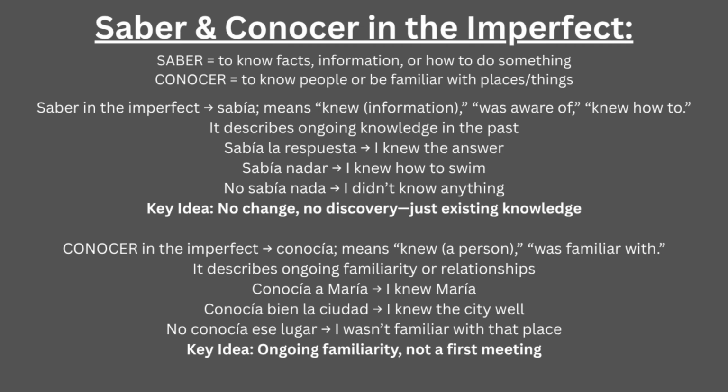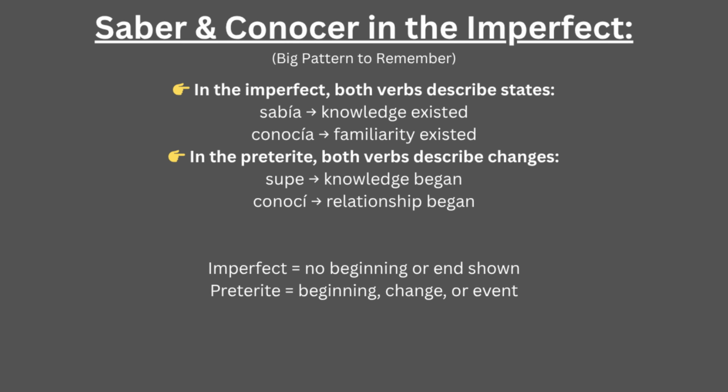Sabía la respuesta. Sabía nadar. No sabía nada. Conocía a María. Conocía bien la ciudad. No conocía ese lugar. In general, the imperfect makes the verbs describe states as they do in the present, but the preterite changes them with the beginning of knowledge, change, or event. So, this is how the imperfect past tense fully works in Spanish.